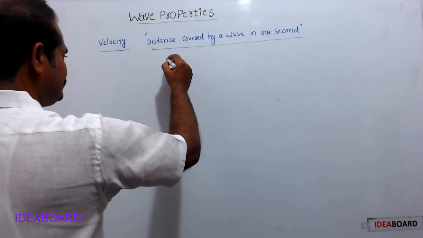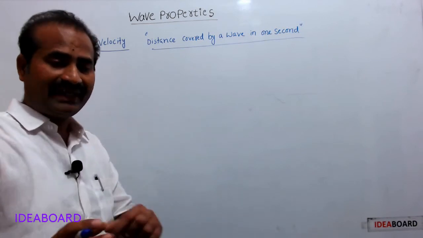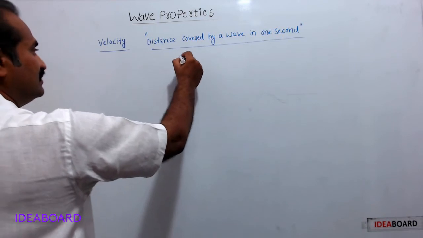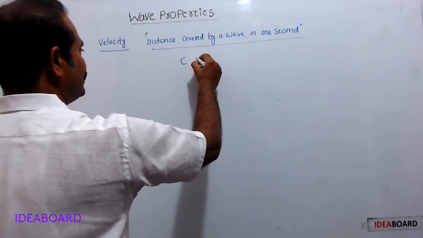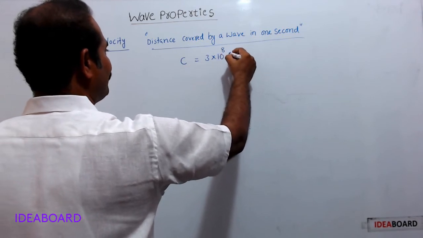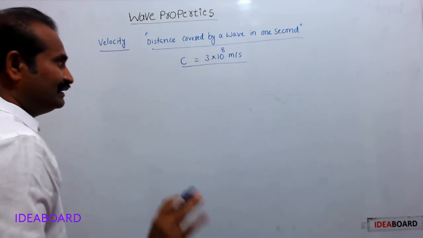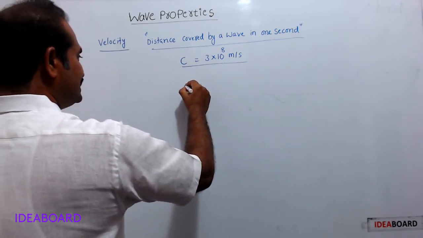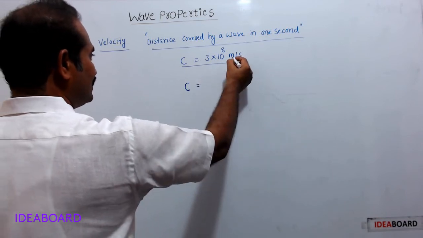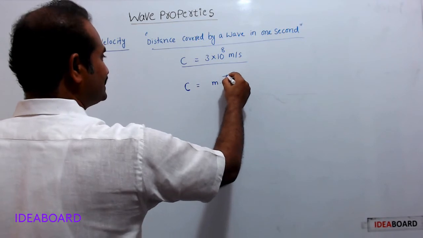Here we are discussing a light wave. So what is the velocity of light? C is equal to 3 into 10 power 8 meter per second. This is the light velocity. Here C is the velocity of the wave. So what are its units? Meter per second.